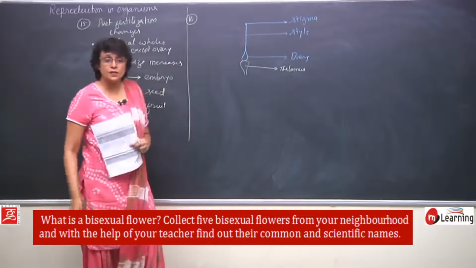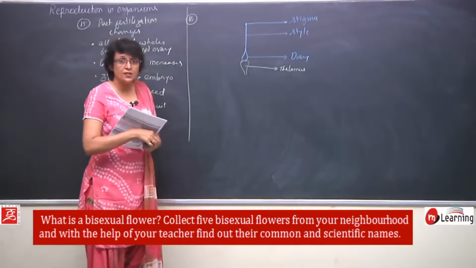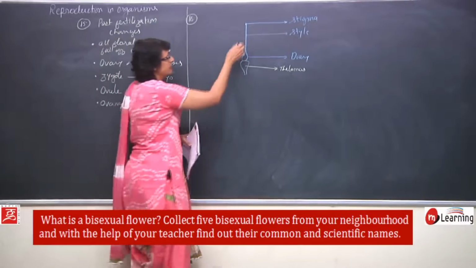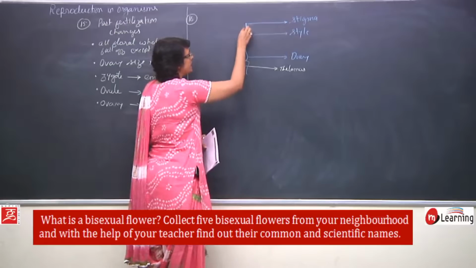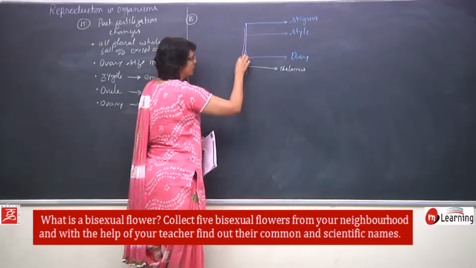In case of hibiscus, we do not see all these structures because this complete thing is covered by a tube.